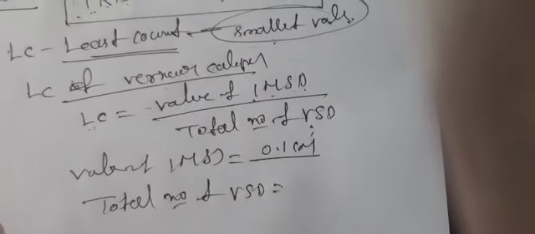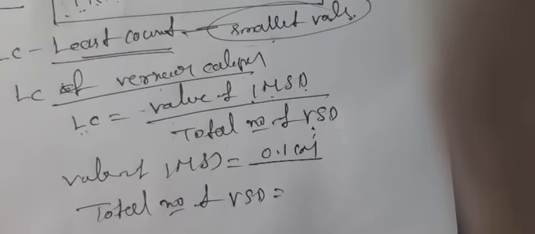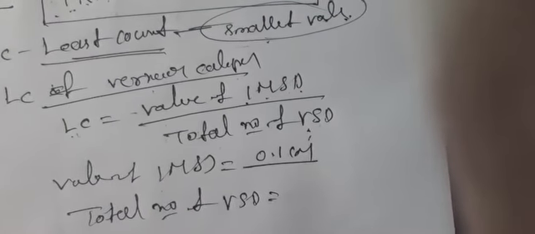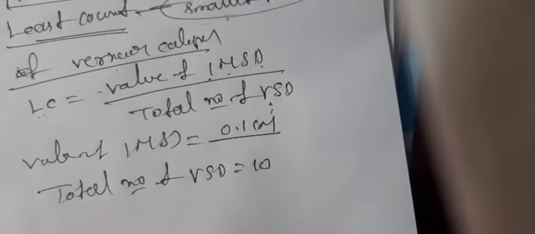What is the total number of vernier scale divisions? The VSD means the small scale, that is the movable scale. The total number of lines is 10 divisions. Calculate the least count.